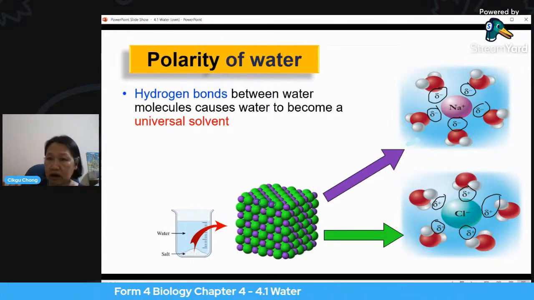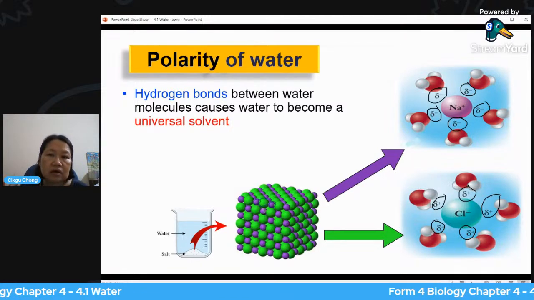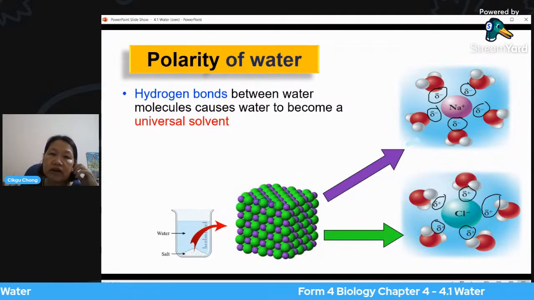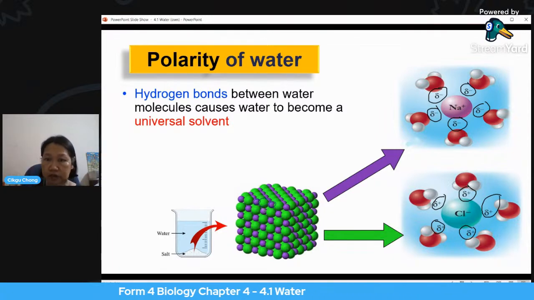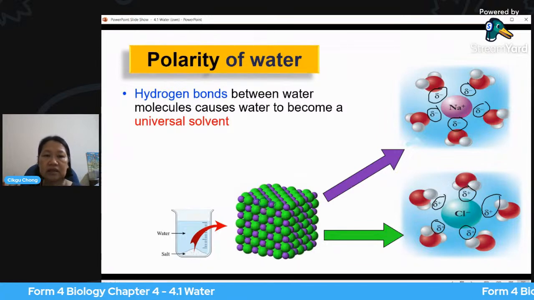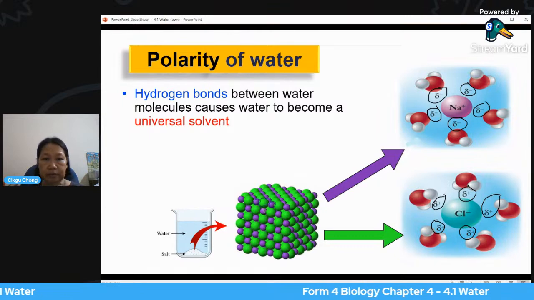Because of this attraction, the sodium ion and the chloride ion get pulled out from the lattice, from the structure, and that makes these ions dissolve in the water. All right, it pulls it out.